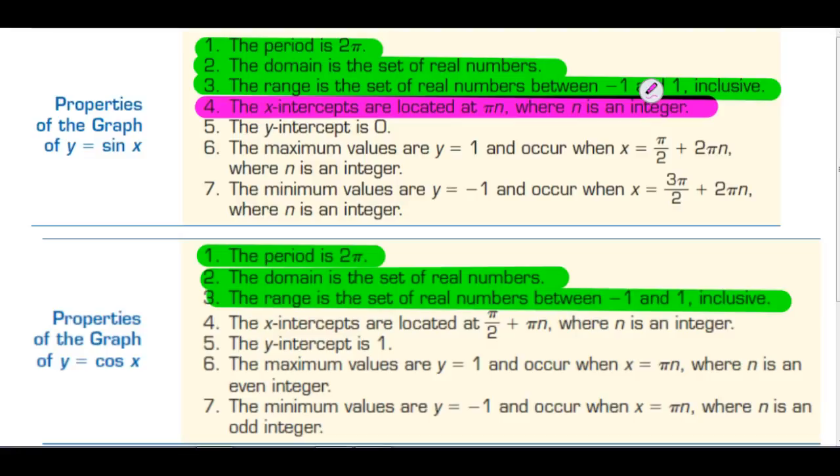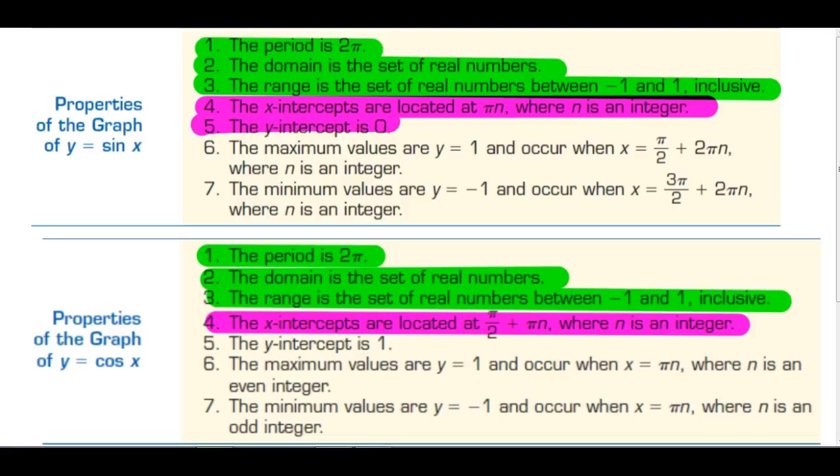So pi, 2 pi, 3 pi, 4 pi, and of course 0, and negative pi, negative 2 pi, etc. The x-intercepts of the cosine function begin at pi over 2 and then go up every integer multiple of pi. So pi over 2, 3 pi over 2, 5 pi over 2, etc. And of course negatives, negative pi over 2, negative 3 pi over 2.